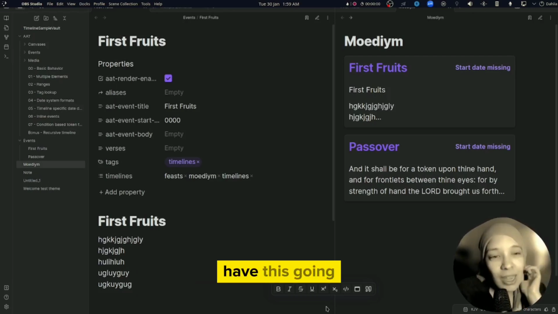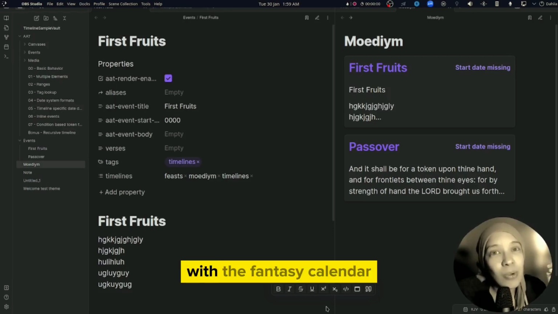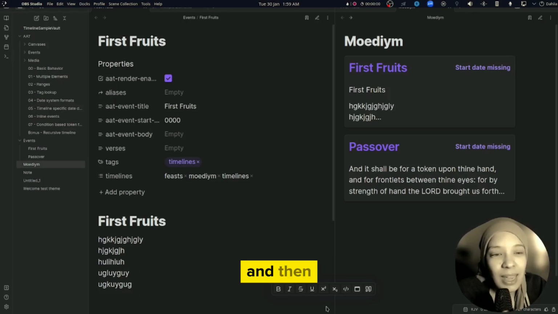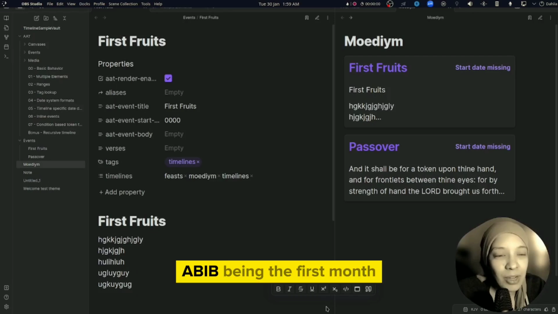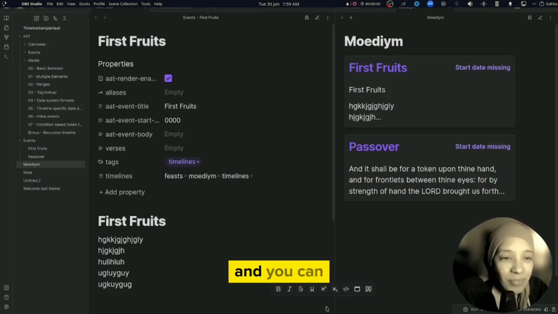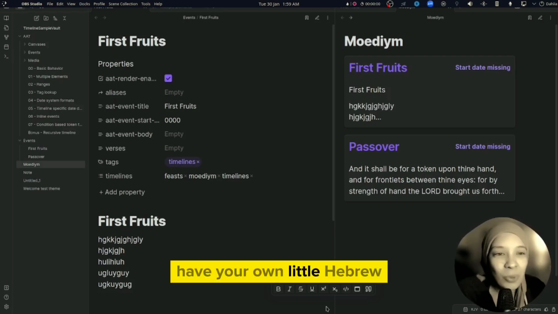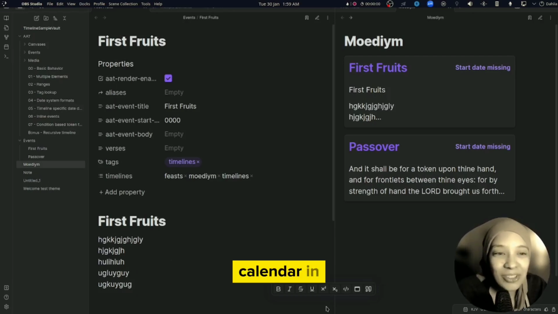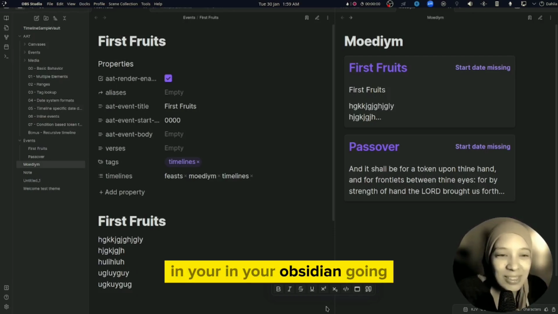And you can have this going with the fantasy calendar, and then have your Abib being the first month, and then March being the last month. And you can have your own little Hebrew calendar in your Obsidian going.